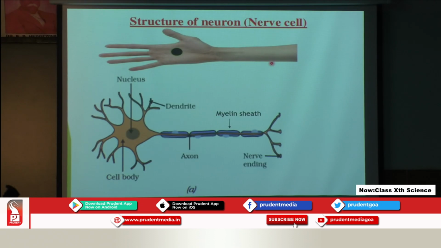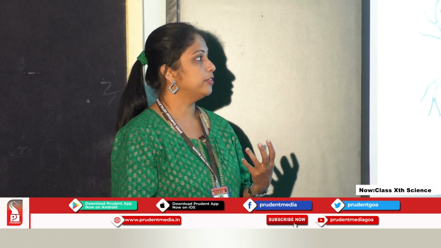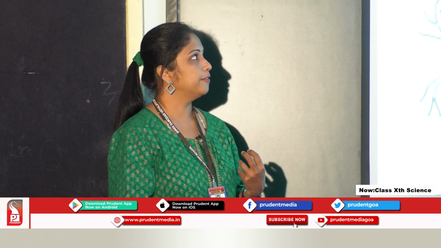Now the nerve cell is the longest cell in our body. It can measure even up to 100 centimeters. This length of the nerve cell is determined by the length of the axon, because we know the axon is the long extension coming from the cell body, right? Now let us see the function of the different parts of this nerve cell.